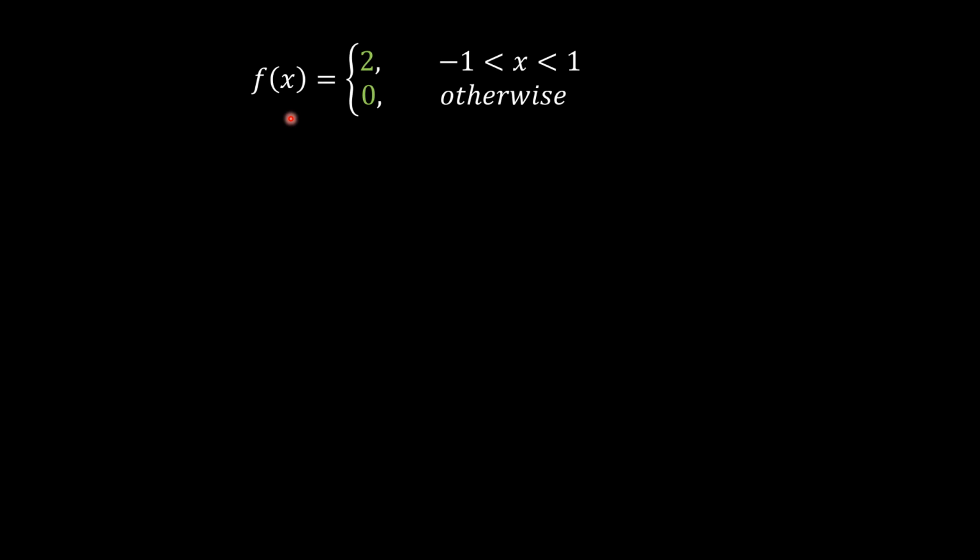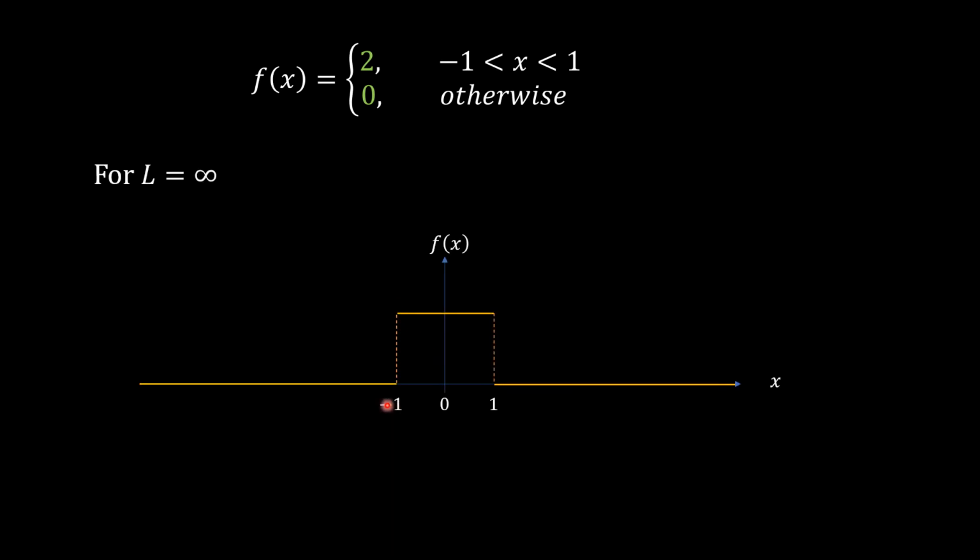Therefore this is a non-periodic function whose waveform is like this. In this way we can obtain a non-periodic function from the periodic function by making L infinity.